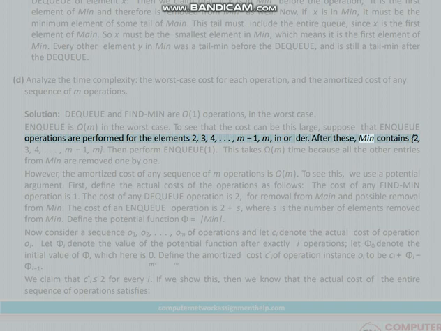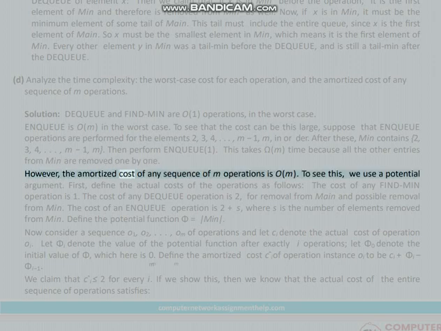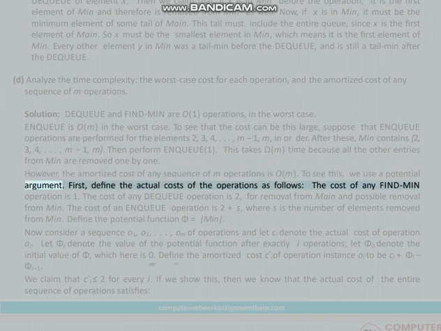After these, min contains 2, 3, 4, ..., m-1, m. Then perform enqueue 1. This takes Omega(m) time because all the other entries from min are removed one by one. However, the amortized cost of any sequence of m operations is O(m). To see this, we use a potential argument. First, define the actual costs of the operations as follows.